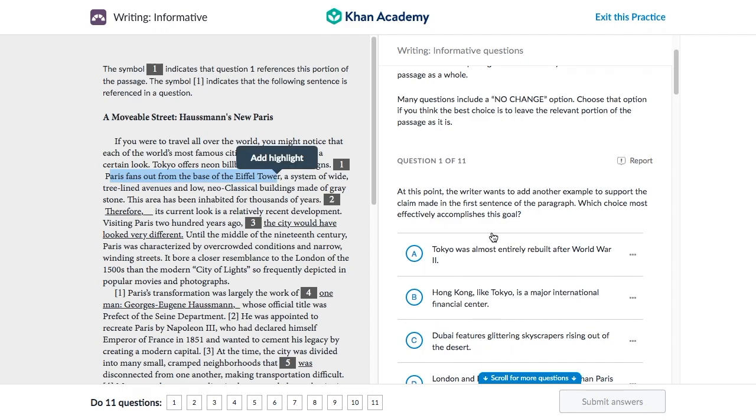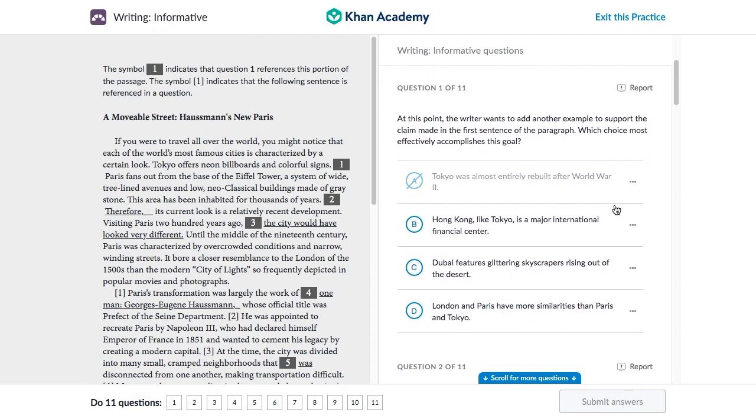So let's go through these options and see which one fits the theme of the passage. The first one, Tokyo was almost entirely rebuilt after World War II. Well, we already see that we're referencing the neon billboards and colorful signs, so we wouldn't really want to add another example like that. Besides, that tone doesn't really fit the rest of the passage. So, cross that out. Next, Hong Kong, like Tokyo, is a major international financial center. While that may be true, that doesn't fit with the theme of the passage. We're offering descriptive language here: neon billboards, colorful signs, fanning out from the base. An international financial center doesn't achieve that.